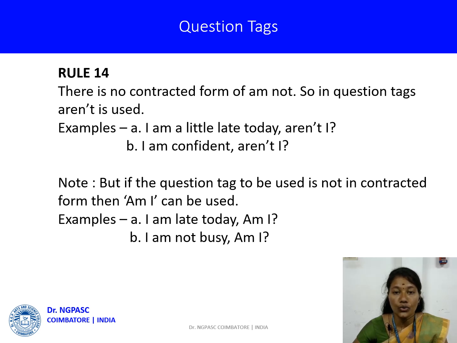So when you use am in the sentence, the question tag will be aren't I. But if the question tag is not used in the contracted form, then am I can be used. Examples: I'm late today, am I? I'm not busy, am I? So if the question tag is not in the contracted form, we may use am I.